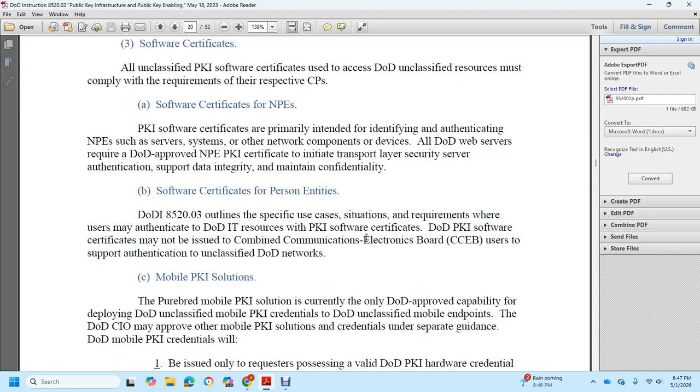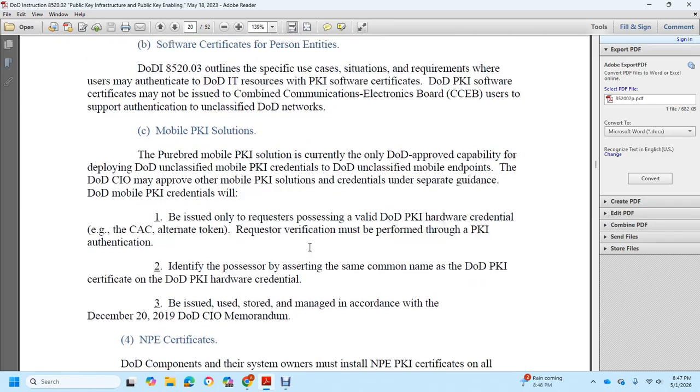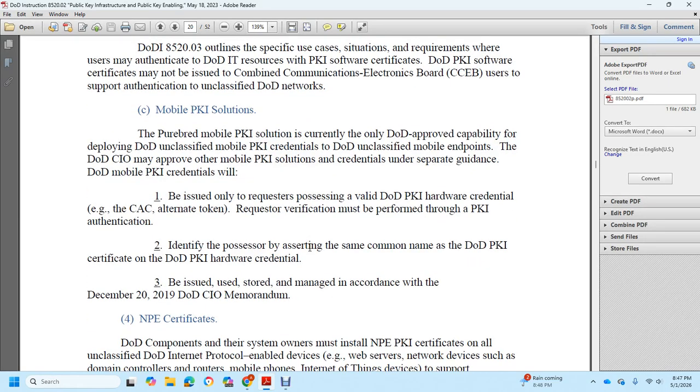Software certificates of personal identity. Department of Defense Instruction 8520.03 outlines specific use and situation requirements wherever the user may authenticate with DoD Information Technology public key infrastructure certificates, DoD public key infrastructure software certificates. We would not issue combined communication electronic board user to support authentication to unclassified DoD networks, mobilization public key infrastructure, purebred